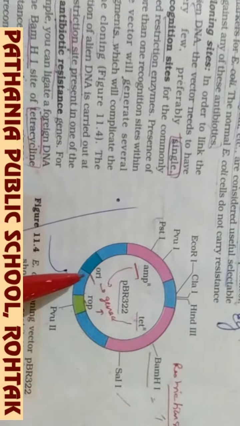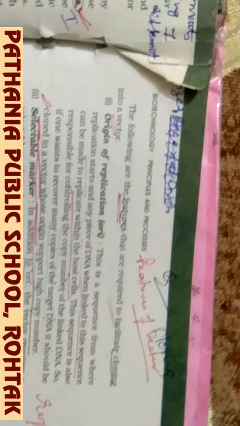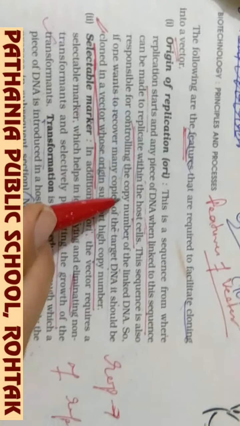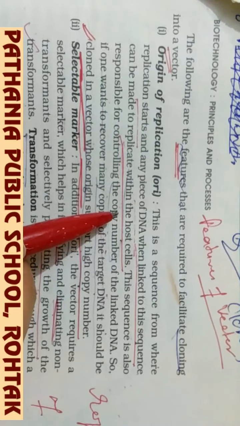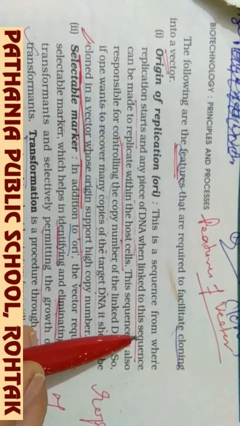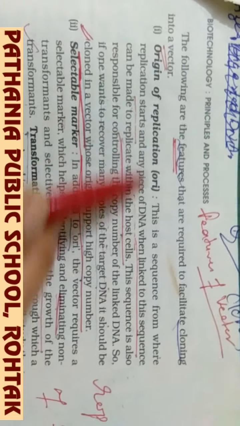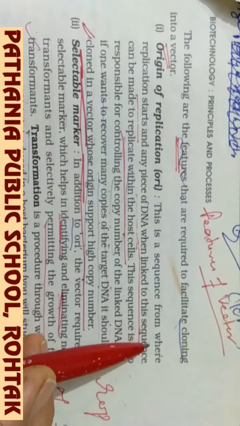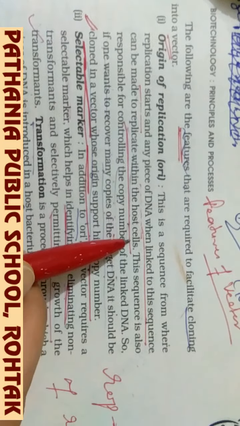In this plasmid, ORI is the origin of replication, which we will now discuss. Origin of replication is the sequence where any piece of DNA can be linked and replicated within the host cell.